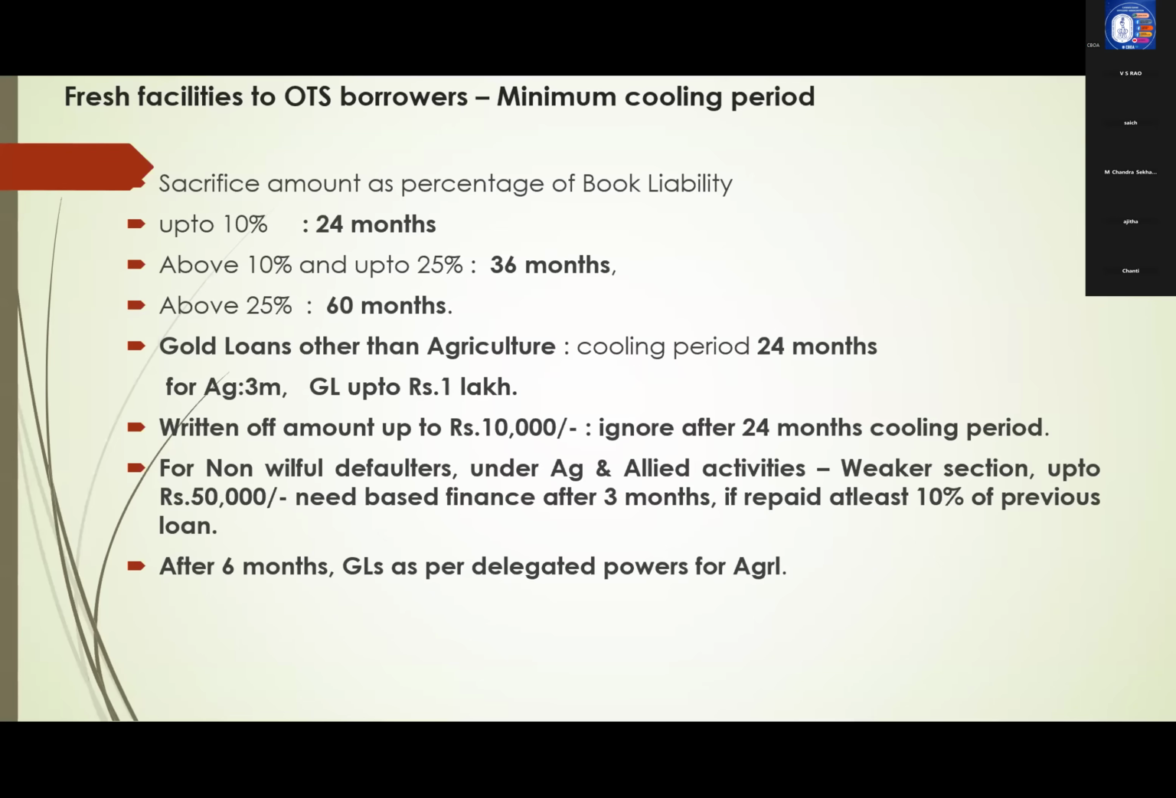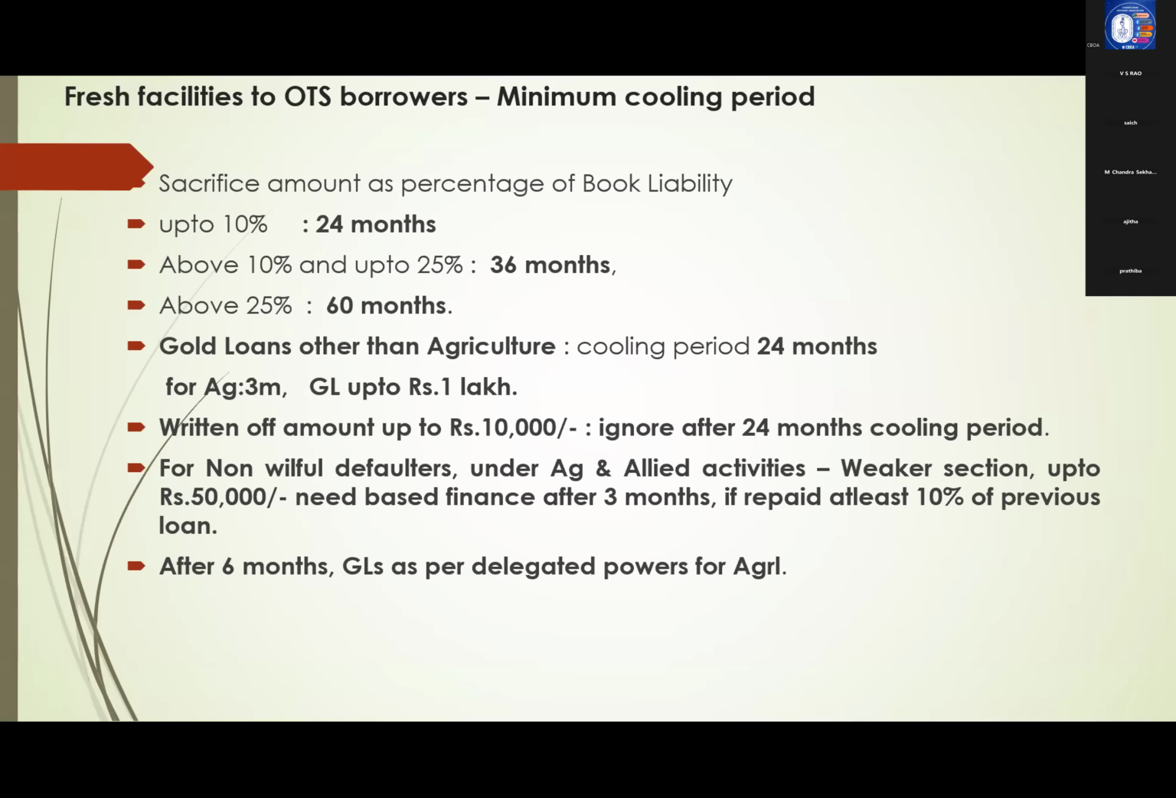So up to 10% sacrifice amount means 24 months cooling period. After 24 months only we can sanction fresh loans. And above 10% up to 25%, I think it is 36 months cooling period. If above 25% sacrifice amount is there, then 60 months is cooling period. After 60 months only you can sanction.